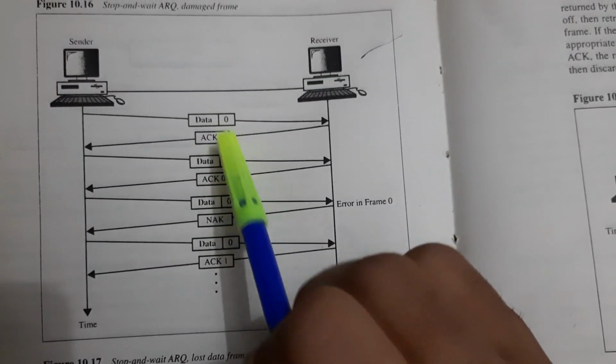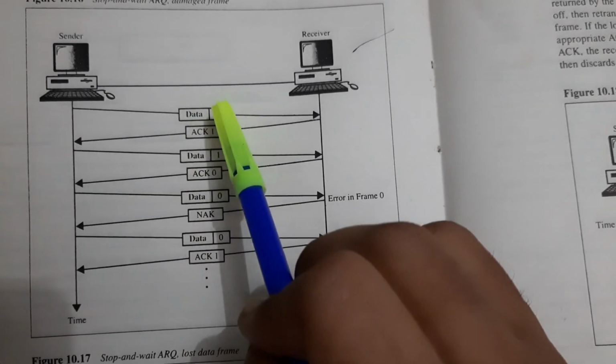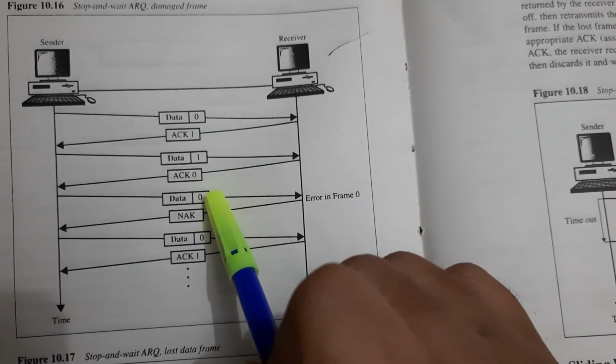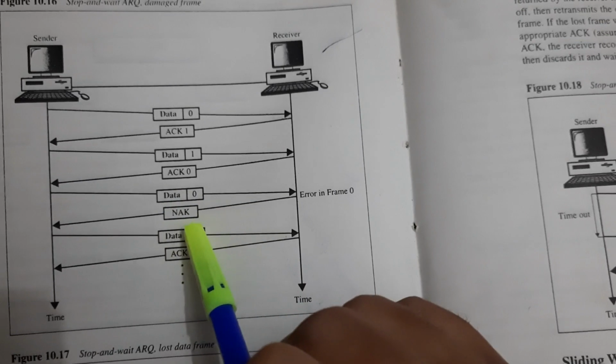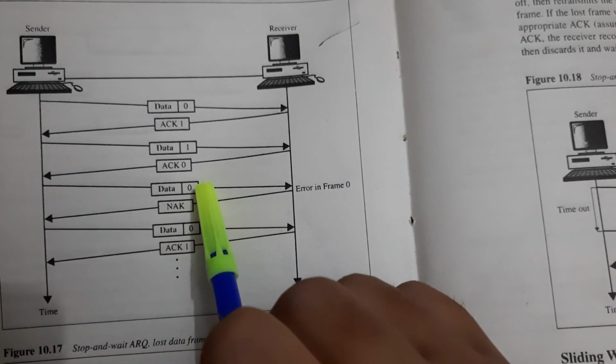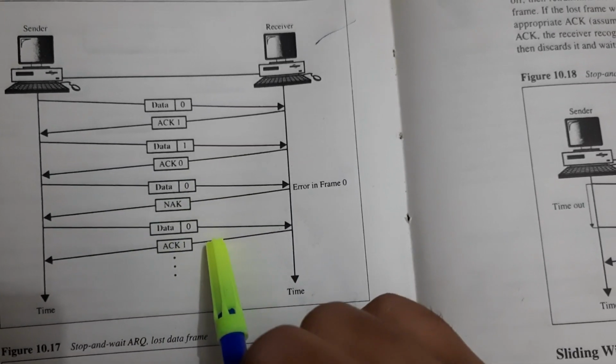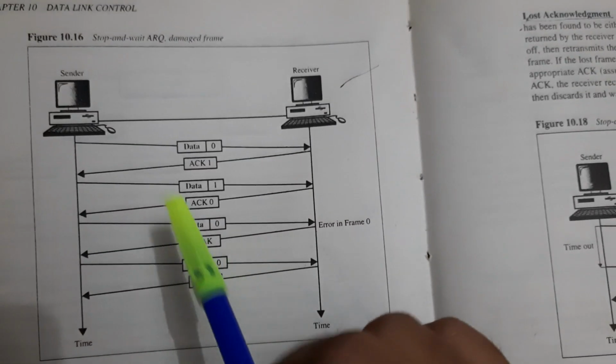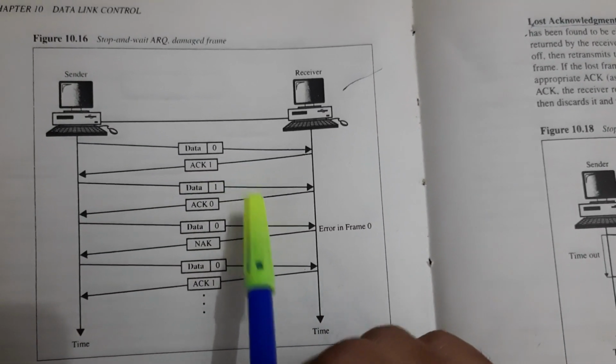Now at this point we get the negative acknowledgement, so the lost transmitted data is retransmitted. So this is the concept of stop and wait ARQ.